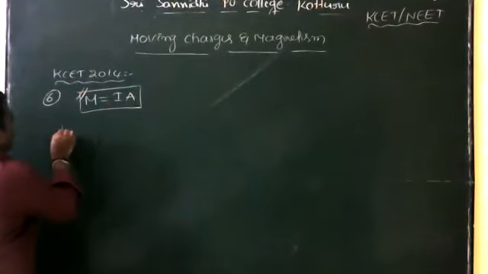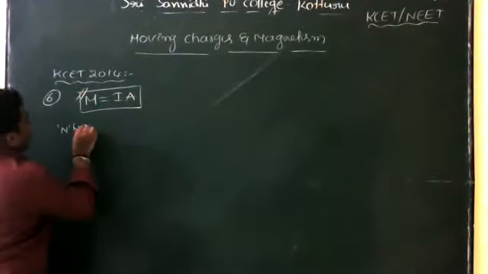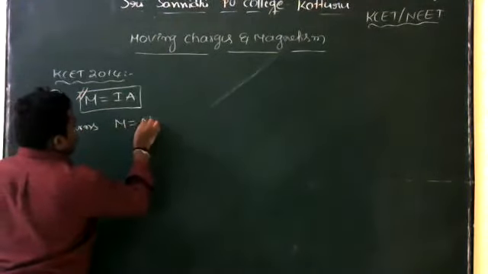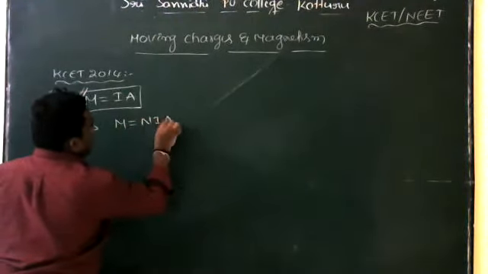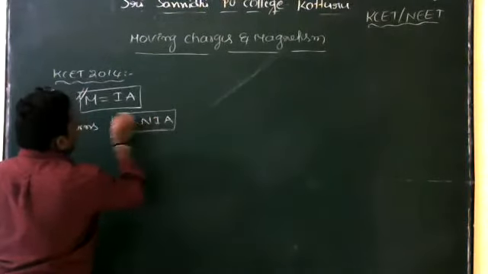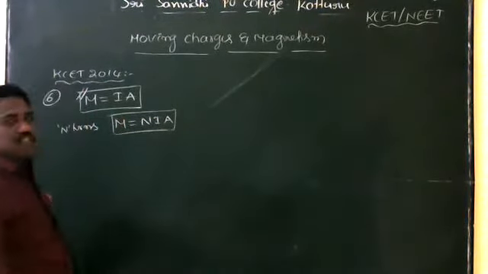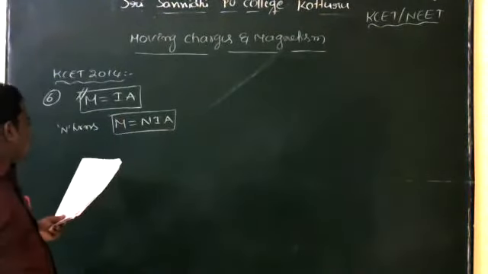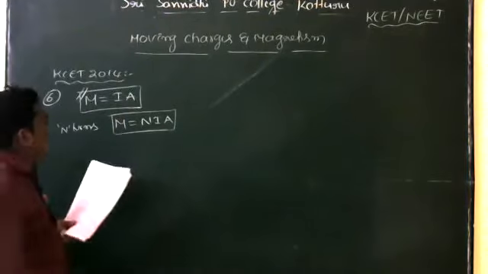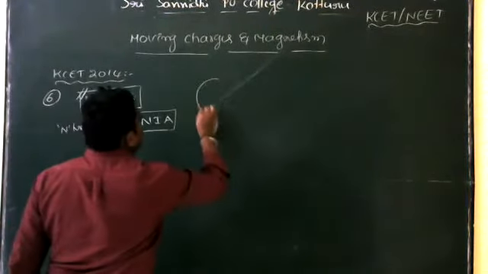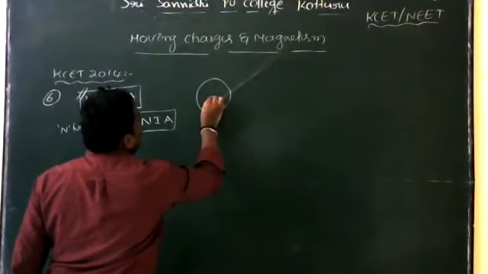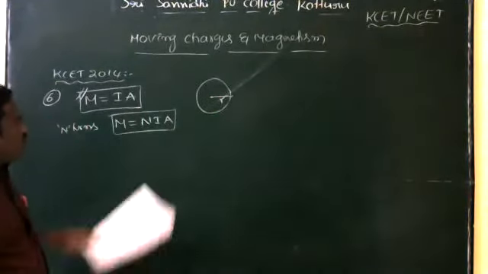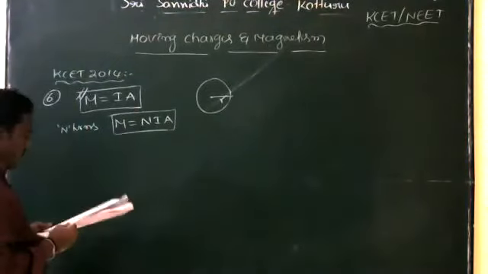So now if we take the N turns, what is the value of magnetic moment? M is equal to INA. So M is equal to INA, where N is equal to number of turns. Okay. So once understand the question. A circular coil. So now if we take the circular coil, so this is the circular coil of radius R. Okay. So now we are using the circular coil.